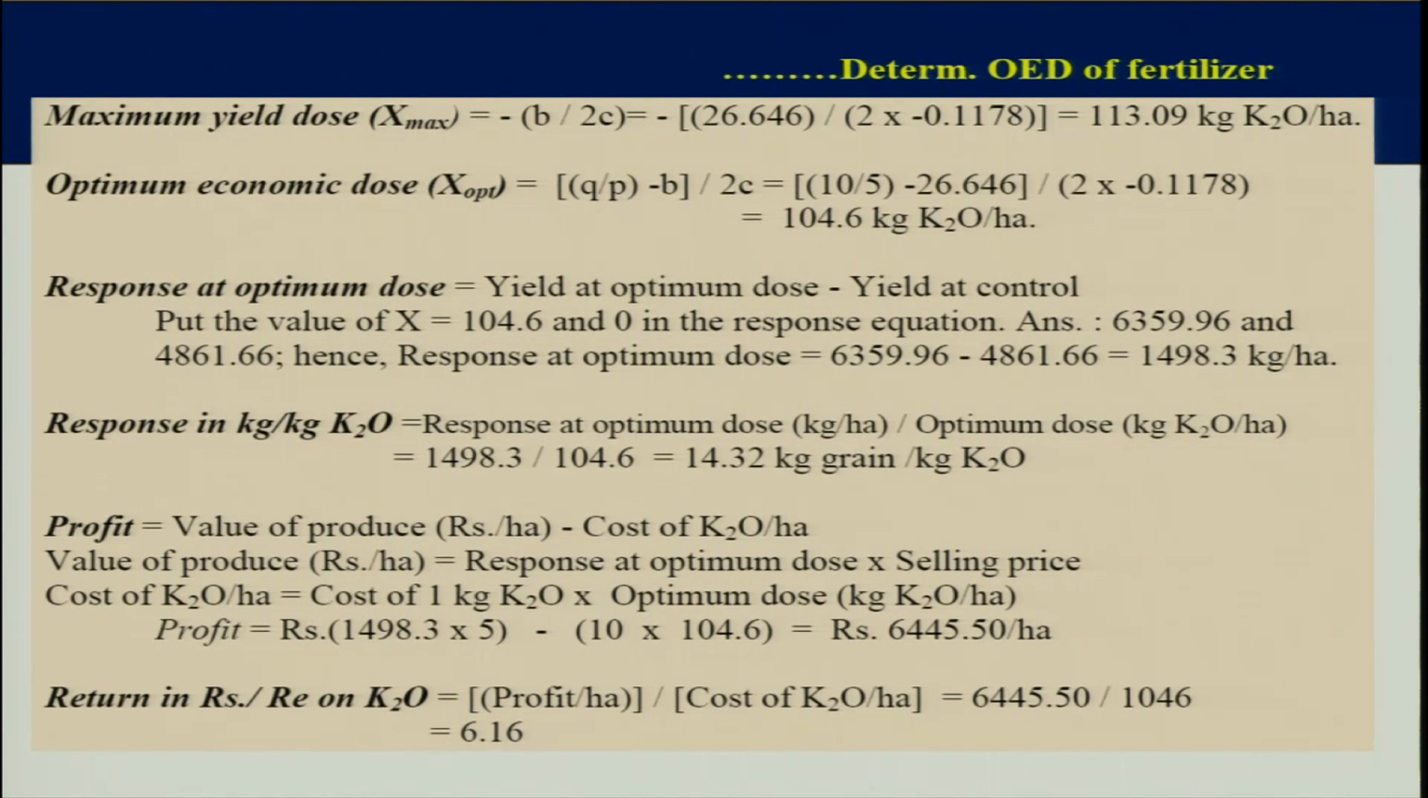So, 6445. Now, the last thing in this economic analysis is return in rupees per rupee on K2O: profit per hectare divided by cost of K2O per hectare, and it comes out to be 6.16. That means by investing 1 rupee on fertilizer, one can get 6.16 rupees. Of course, this is a very hypothetical example.